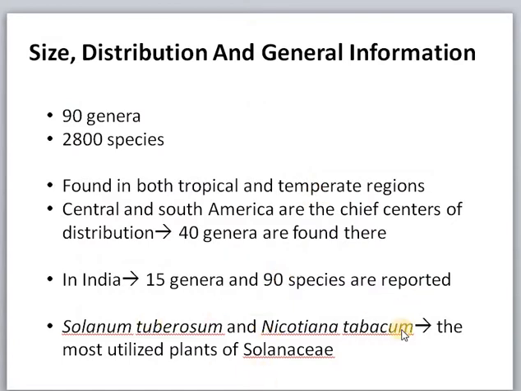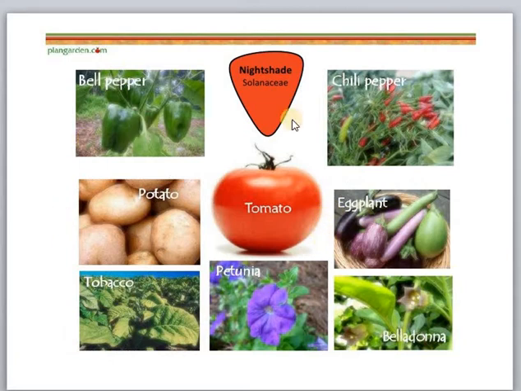When we speak about Solanum or Nicotiana tabacum, it is not only as an intoxicating substance. It is used in various medicines also. So all these plants, bell pepper, chili pepper, eggplant, belladonna, petunia, tobacco, potato, all these belong to Solanaceae.